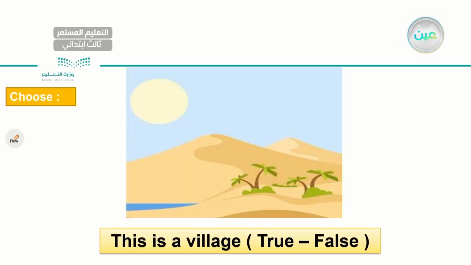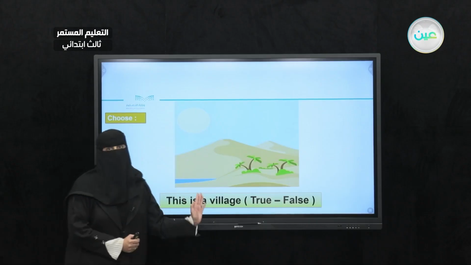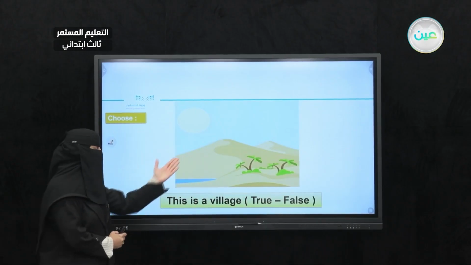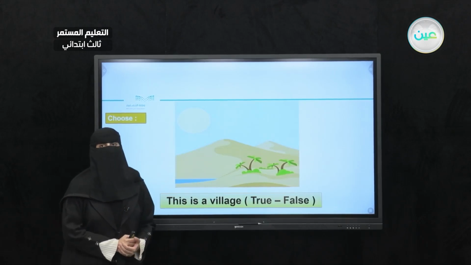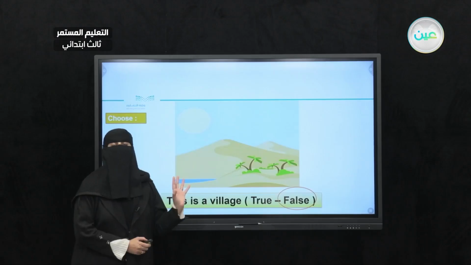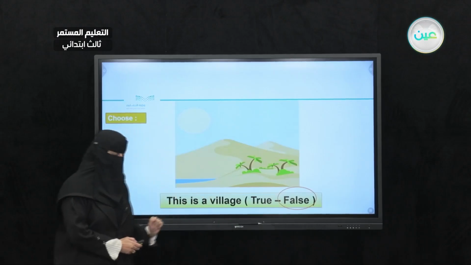How about this one? This is a village. Do you think this is a true statement or a false one? What do you think? Does it look like a village? Actually, it's a false sentence. Very good. This is not a village. It is a desert.